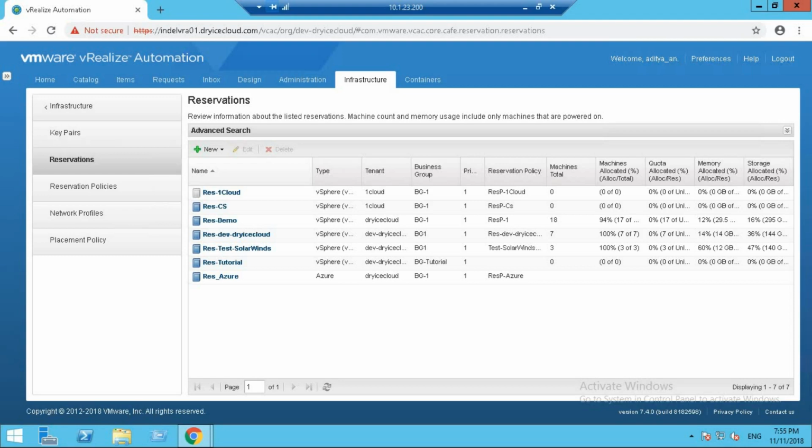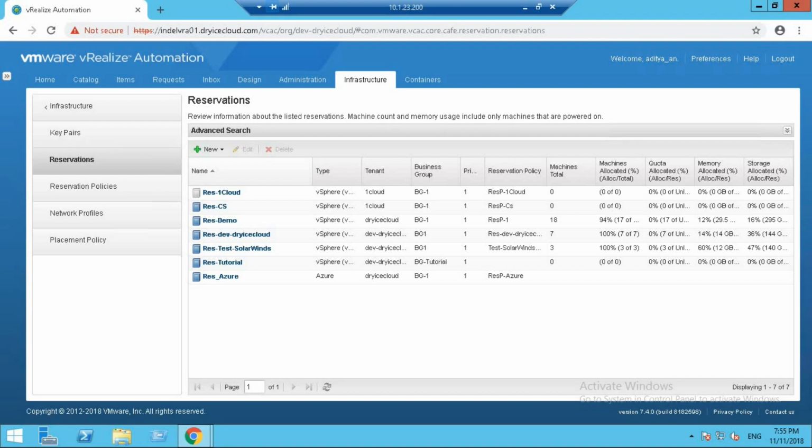Now, you also need to understand that each reservation belongs to a single business group. Although each business group can have multiple reservations associated with it, which may or may not be of different types. So the relation between a reservation and a business group is 1-to-1, but between a business group and reservations, it can be 1-to-many. If a business group has multiple reservations assigned to it, and they all meet the criteria for a provisioning request, the one with the highest priority will be used. This is the reason why we set the priority while we were creating the reservation.